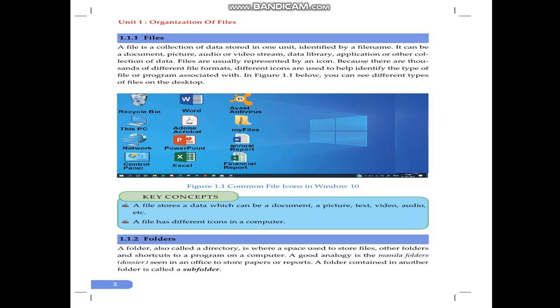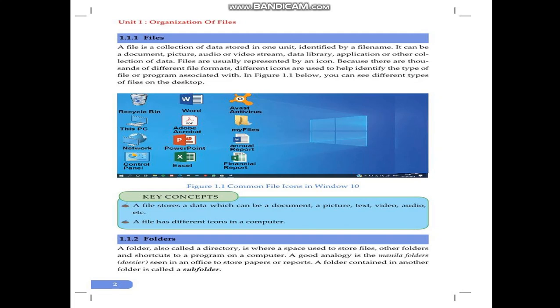When you say file, it can be a document. It has its own file name. A picture is a file. It can have its own name. Audio, again, is a file. It has its own name. A video stream, again, is a file, identified by its name. A data library, application, or other collection of data has its own name. They are examples of files.